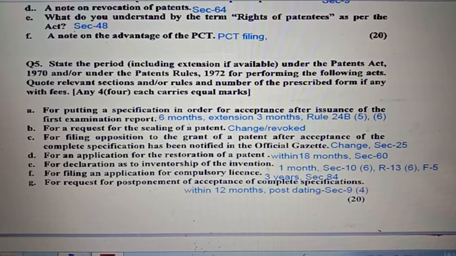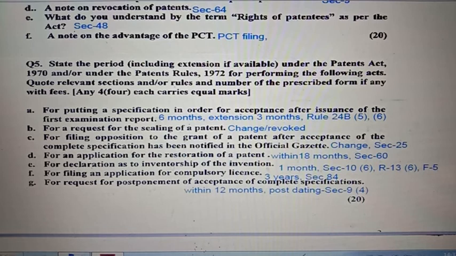Question number 5C. For filing opposition to the grant of a patent after acceptance of the complete specification has been notified in the official gazette. It was changed. Kindly see section 25 for opposition matter. Question number 5D. For an application for the restoration of the patent within 18 months. Kindly see section 60.